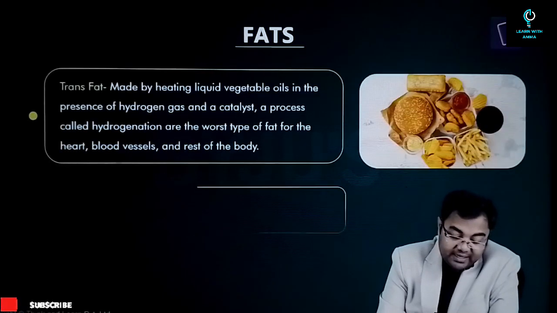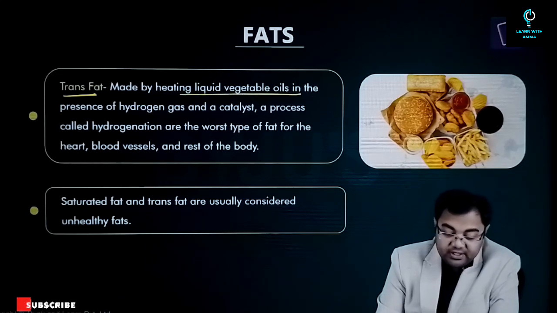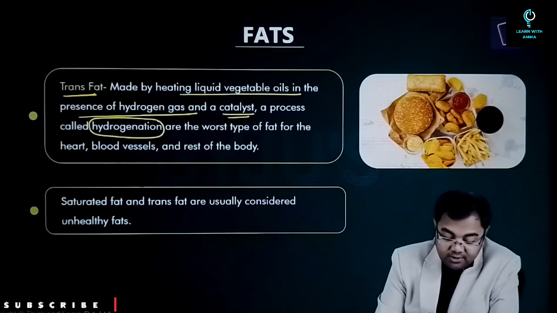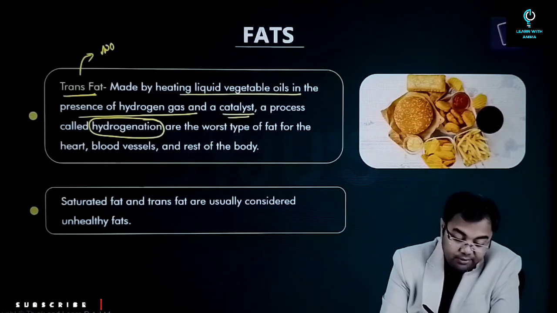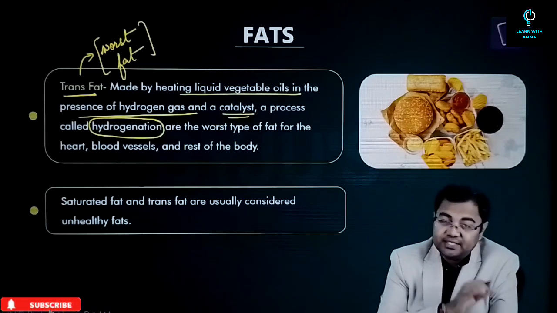Now, apart from that, there is another kind of fat which is called trans fat. Trans fats are made by heating liquid vegetable oils in the presence of hydrogen gas and a catalyst. This process is called hydrogenation, and this is the worst kind of fat, even worse than saturated fat.